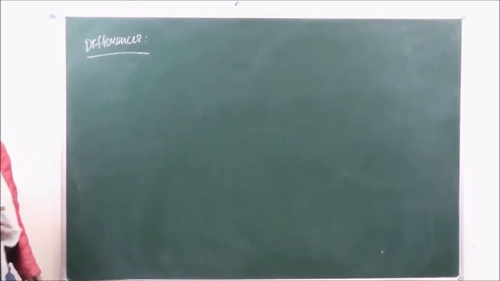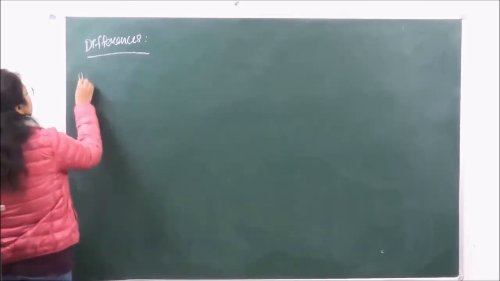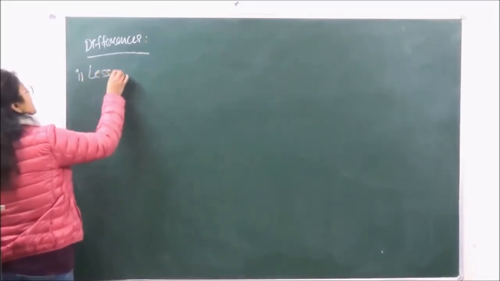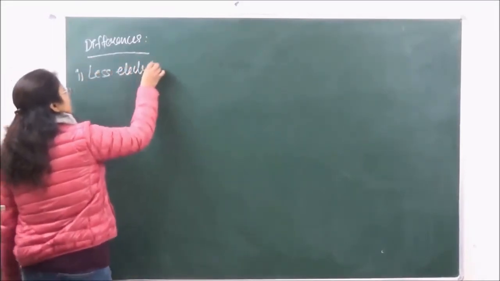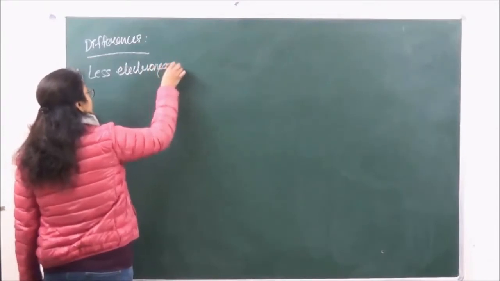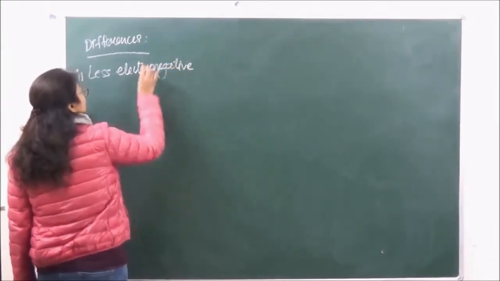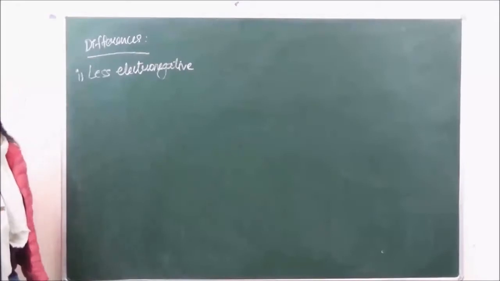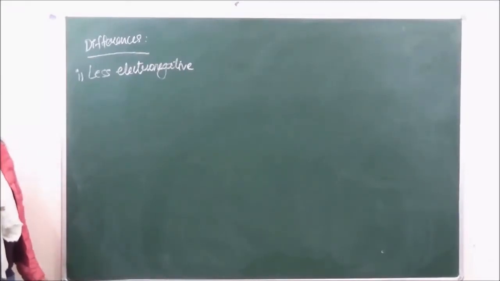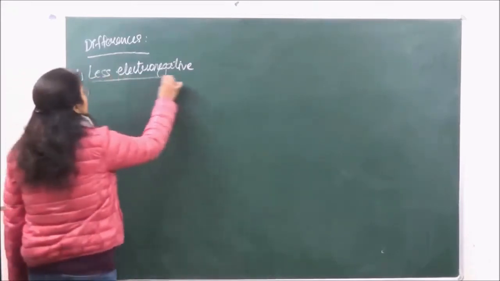The first difference over here is its less electronegative nature. Hydrogen is very less electronegative with respect to halogens.